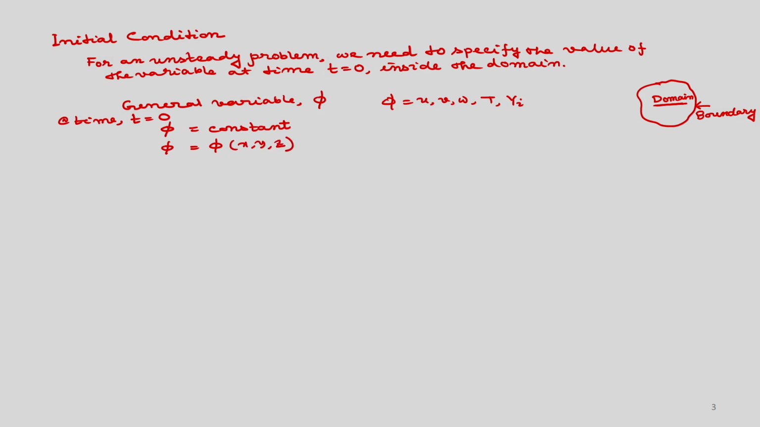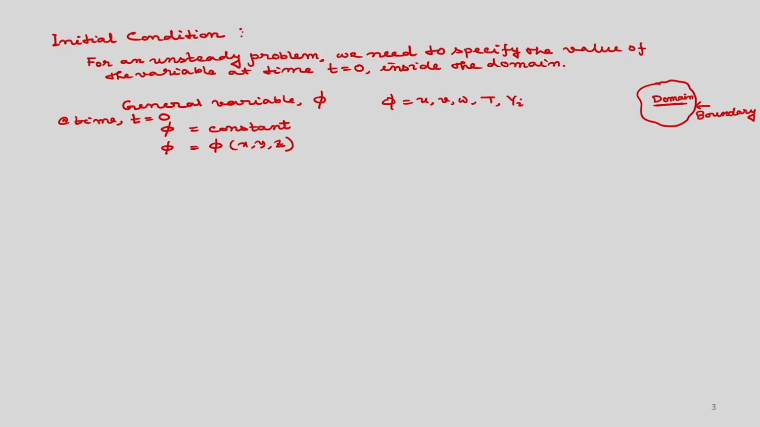Okay. So, phi may vary spatially or it may have some constant value, and that you need to specify at time t is equal to 0 inside the domain. So, that is known as initial condition. Now, as I told, initial condition you need to specify only for unsteady problem. Later we will see that these are marching problems. So, for marching problems you need to define the initial condition or prescribe the initial condition at the interior domain.